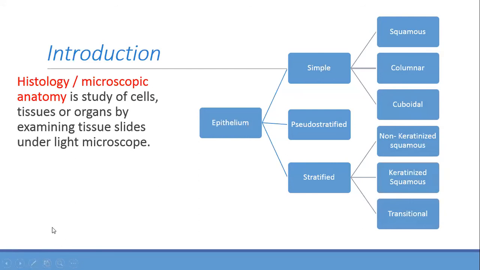Doctor, stratified, what is the meaning? Someone type what is the meaning of stratified. Many layers. Okay, you remember simple means one layer. Opposite of simple, don't write complicated, it means many layers. Now let's move. I hope it's clear. Now you'll draw with me.